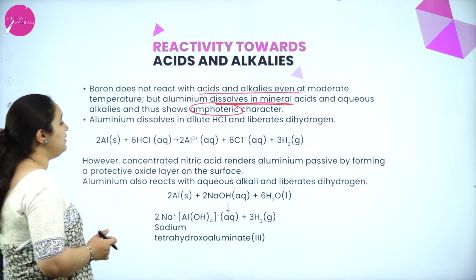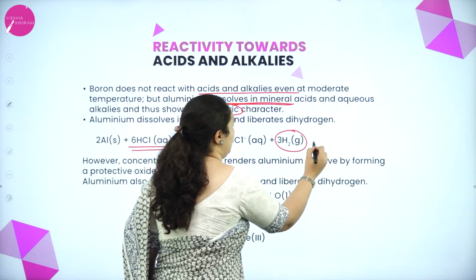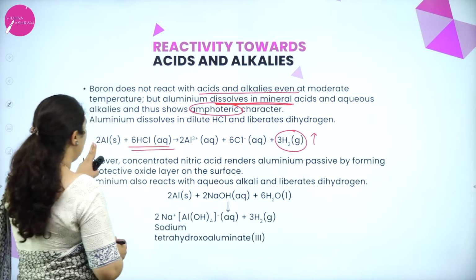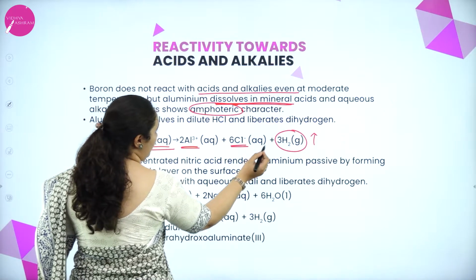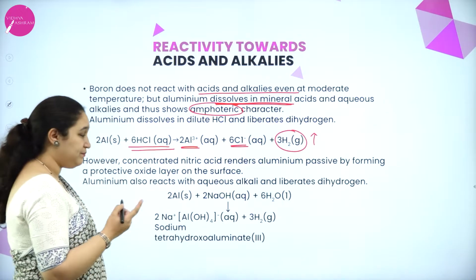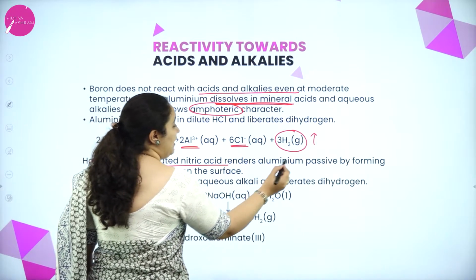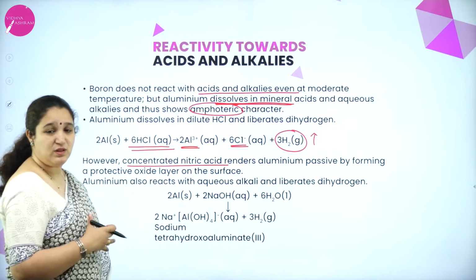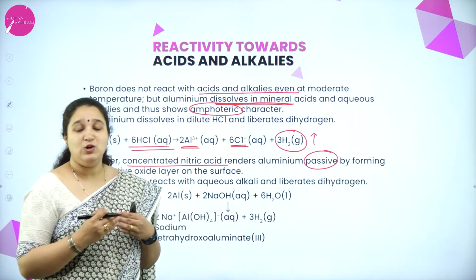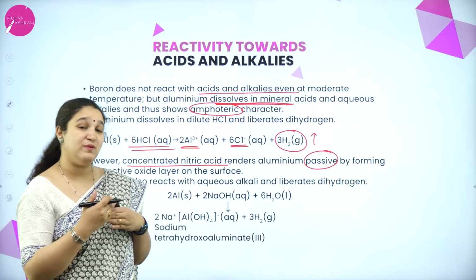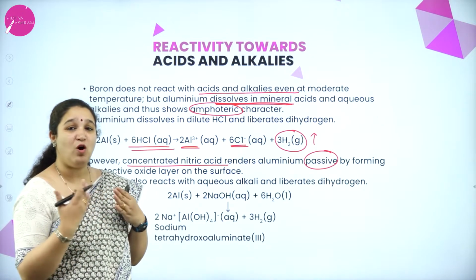So we'll see aluminium dissolves in dilute HCl and liberates hydrogen gas. You can see 2Al and 6HCl will form aluminium ion and chloride ion, and hydrogen gas is liberated. Similarly, with concentrated nitric acid, aluminium becomes passive. Now, what is the meaning of becoming passive? That is, when aluminium comes in contact with concentrated nitric acid, it will form a film of